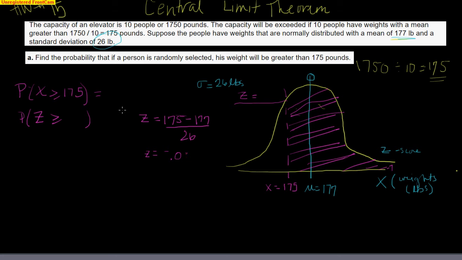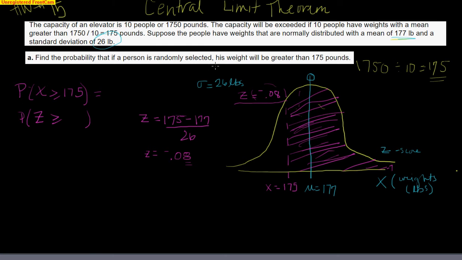Okay, the z-tables only go out to the hundredths place. All right, now I'm going to write that right up here on my table. So it's negative 0.08. So really thinking about what these numbers mean, it means that 175 is not a whole standard deviation below the mean. In fact, I should have drawn it much, much closer to the mean. It's not even a tenth of a standard deviation away. So it's very close in.